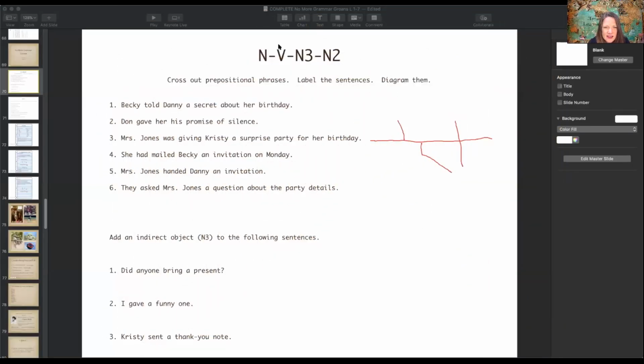We now have she had mailed invitation. Sorry, I'm running out of room there. And who was receiving the invitation? Becky.